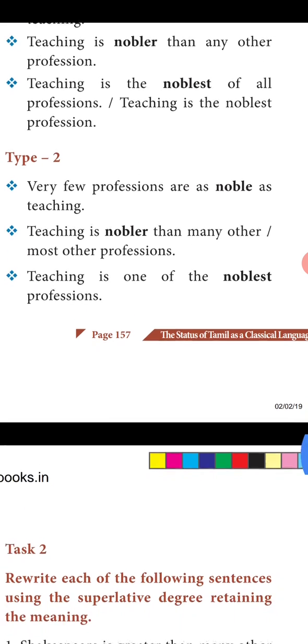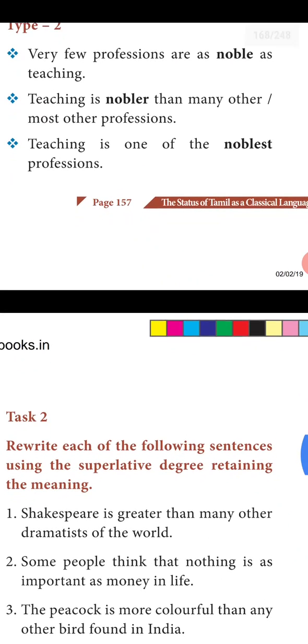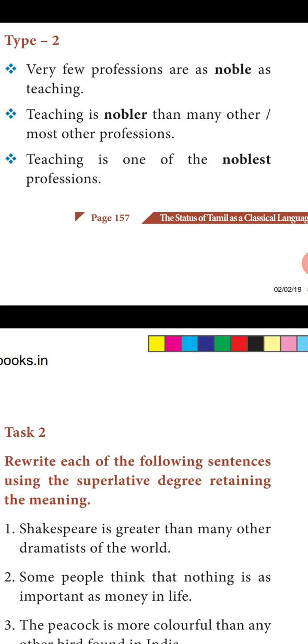But in second type, plural form is used. Very few professions are as noble as teaching. So here is the difference. If it is plural form, that means not only teaching, some other professions also there. Other than teaching also some other professions are there which is nobler. So very few professions are as noble as teaching, but limited. So in plural form we use type 2.